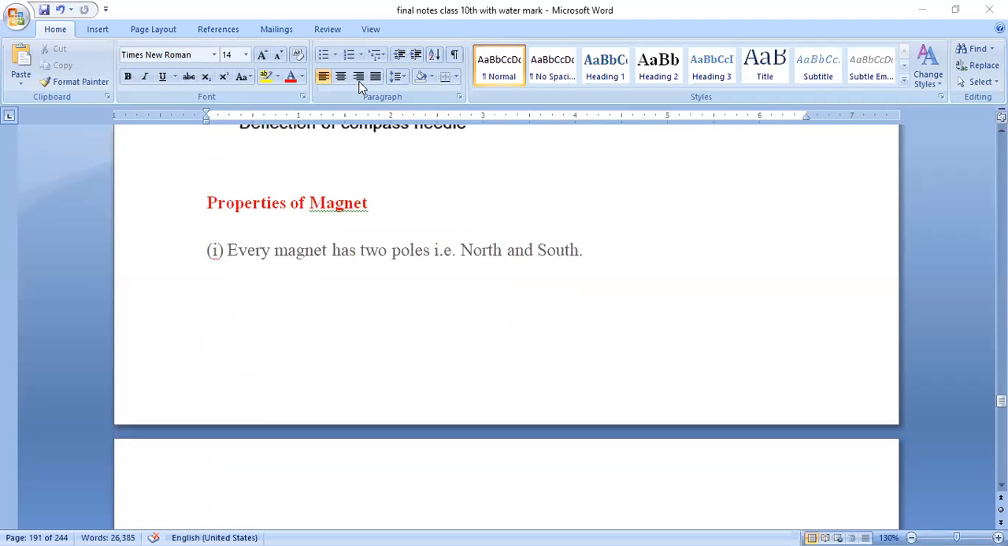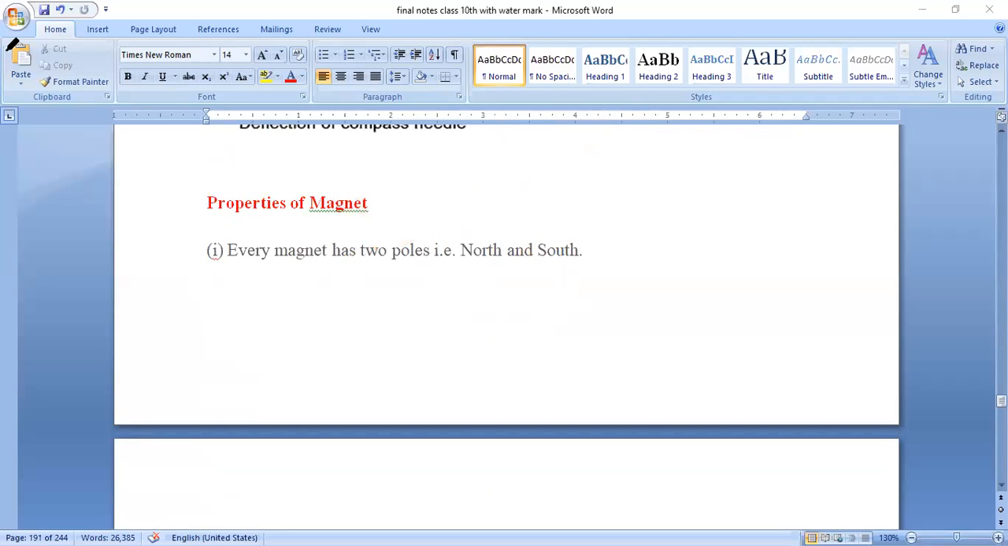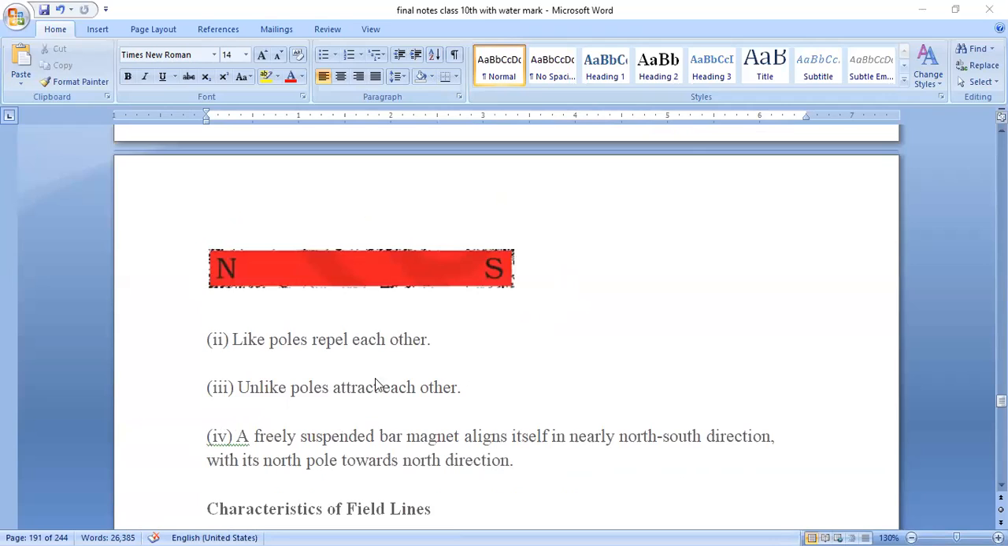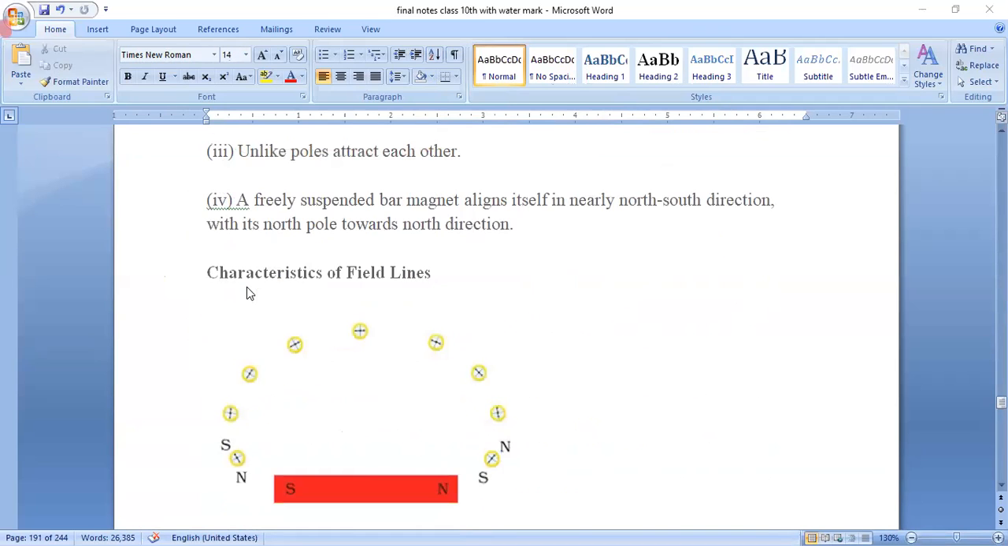And also we have seen the properties of magnets. Every magnet has two poles, one is the north pole and one is the south pole. This is the north pole, this is the south pole. Like poles repel each other and unlike poles attract each other. A freely suspended magnet aligns itself in the north-south direction of the earth.